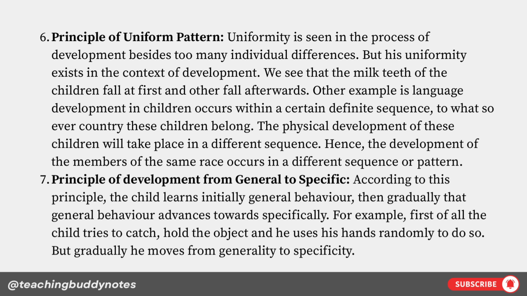Principle of development from general to specific. According to this principle, the child learns initially general behavior, then gradually that general behavior advances towards specificity. For example, first of all the child tries to catch and hold an object and uses his hands randomly to do so. But gradually he moves from generality to specificity.